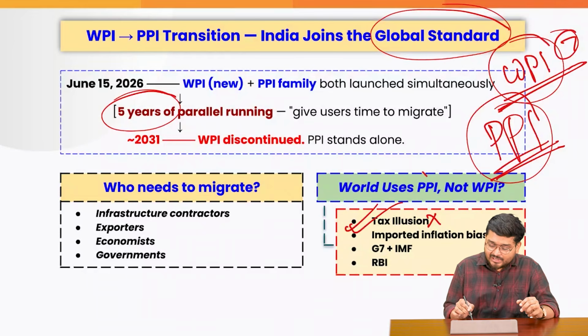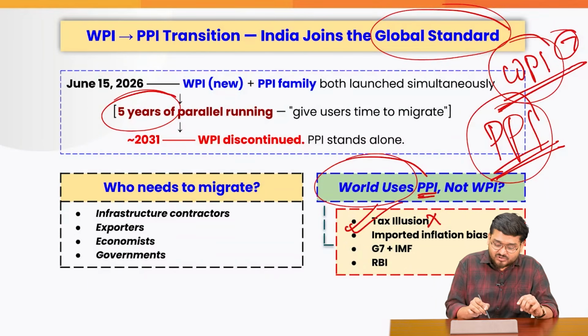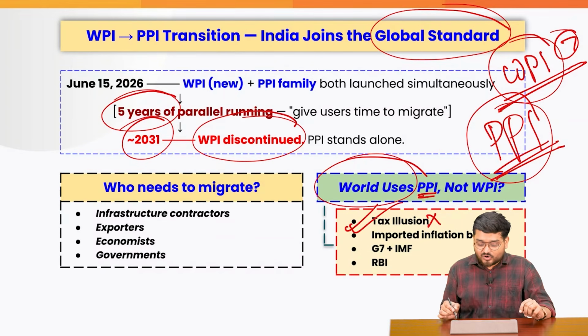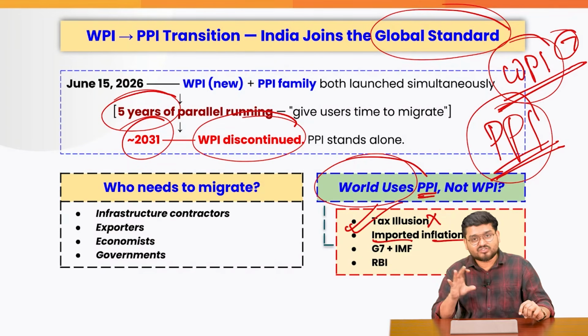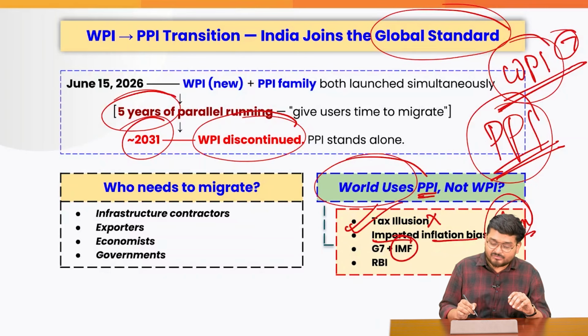And that is exactly why all of the world uses PPI and not WPI, which is why India is also trying to discontinue WPI in 2031. Also, imported inflation bias is not there because we are trying to measure the pure domestic value addition, which has been recommended even by the IMF for us to follow.